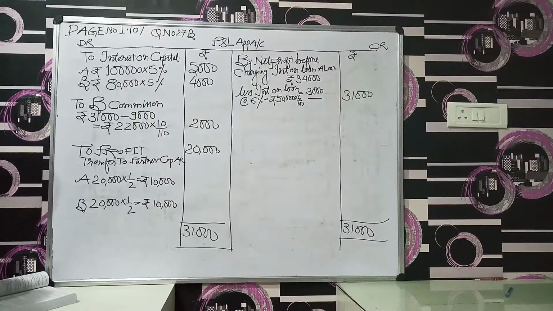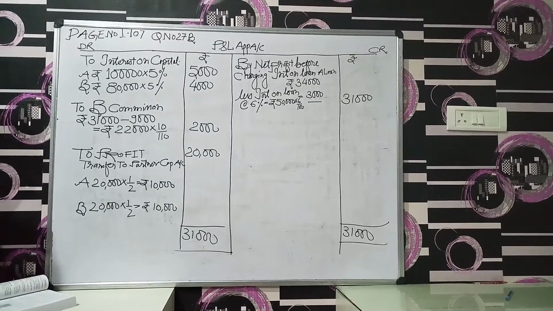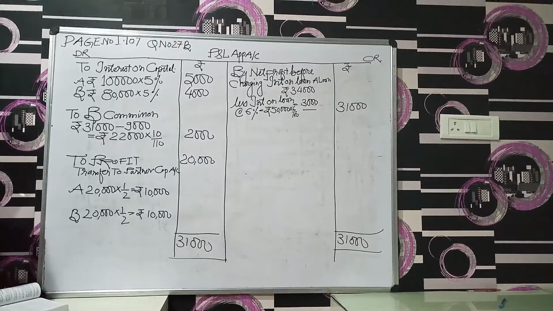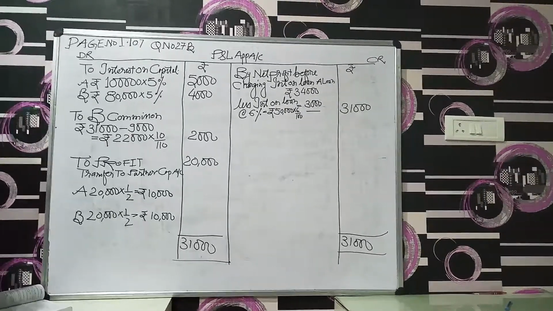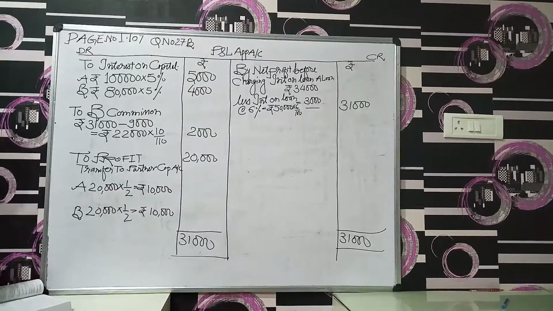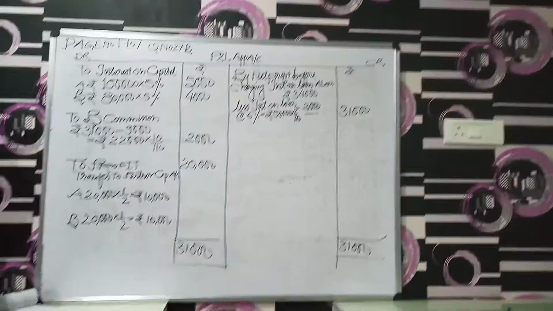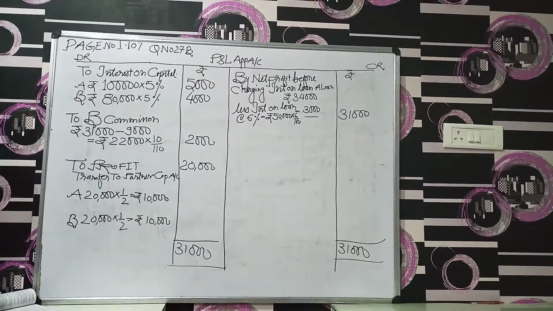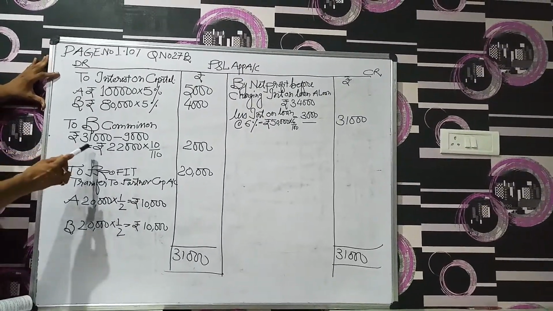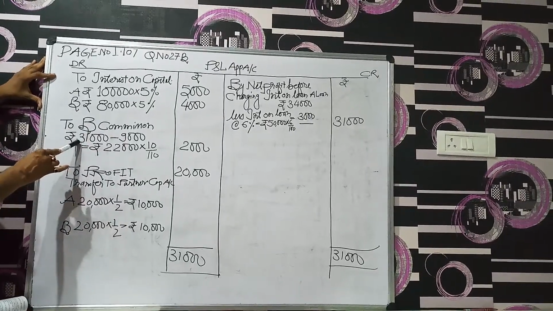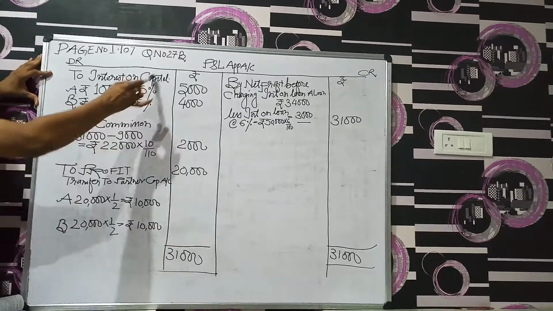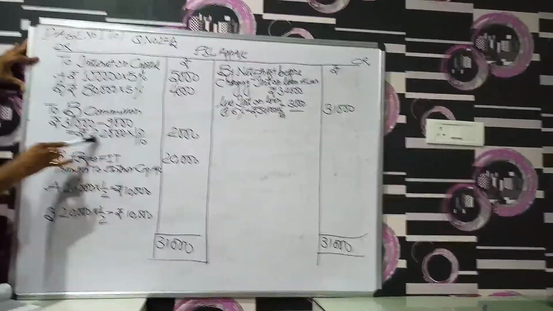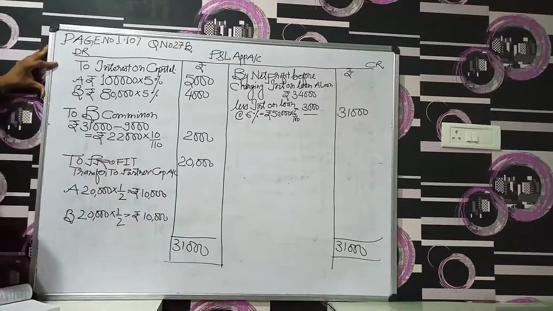Now B's commission. See the question. B is entitled to get a commission of 10% on net distributable profit after charging commission. Here there are two things: one is after charging, and the other is what the distributable profit will be. Distributable profit means we have a profit of 31,000, we have to deduct interest on capital 9,000, so that 22,000 is your distributable profit.